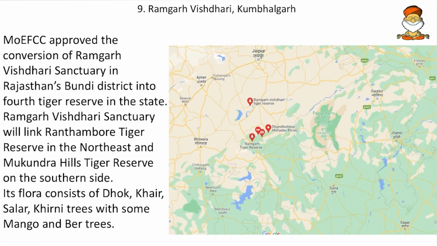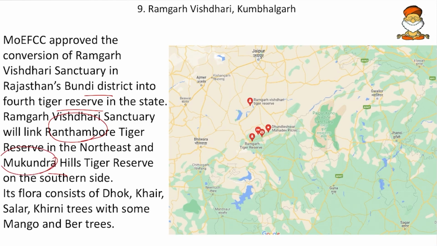And then the Ramgarh Vishdari and Kumbhalgarh sanctuaries. The Ministry of Environment approved the conversion of Ramgarh Vishdari sanctuary in Rajasthan's Bundi district into the 4th tiger reserve in the state. So now it is becoming the 4th tiger reserve of Rajasthan, and Ramgarh Vishdari sanctuary will link Ranthambore tiger reserve in the northeast and Mukundra Hills tiger reserve on the southern side. So friends, mark Ranthambore and Mukundra.